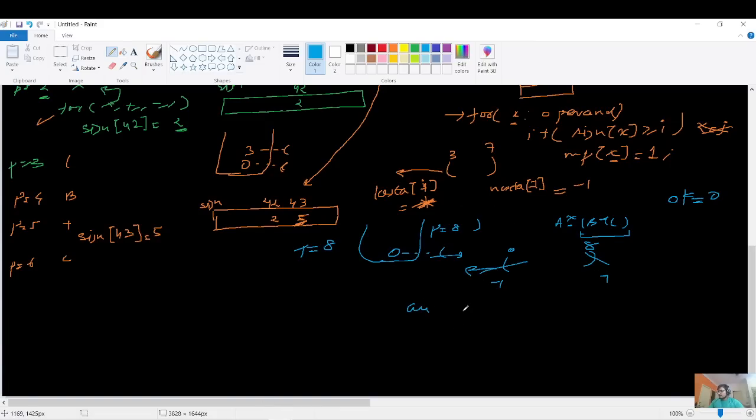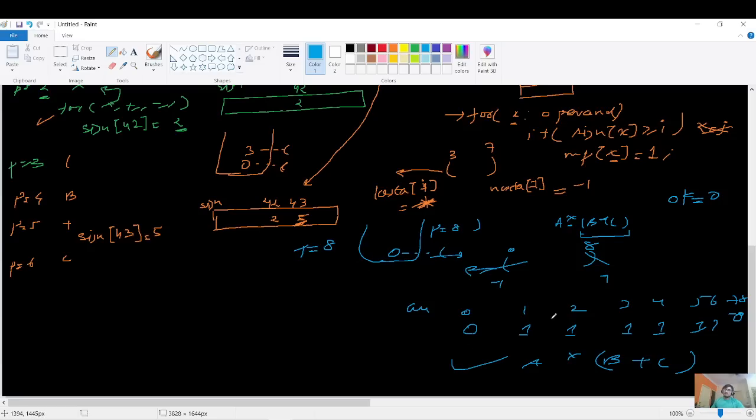So in the answer array, you'll have 0, 1, 2, 3, 4, 5, 6, 7, and 8. So 0 will be marked with 0 and 8 will be marked with 0. The rest of the characters will be marked with 1, right? And you can see that this is nothing but a star b, a star parenthesis of b plus c, right? And that was our answer.